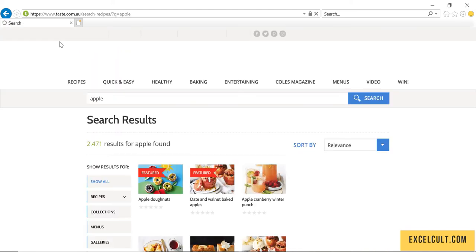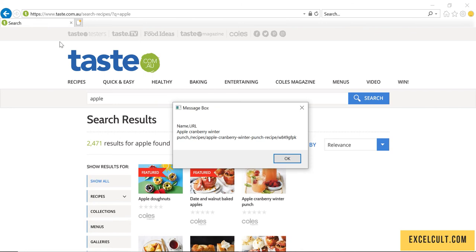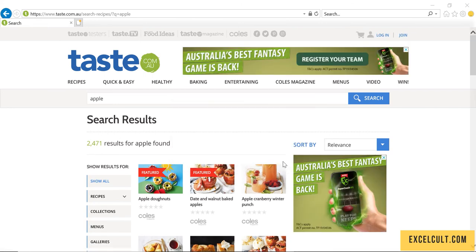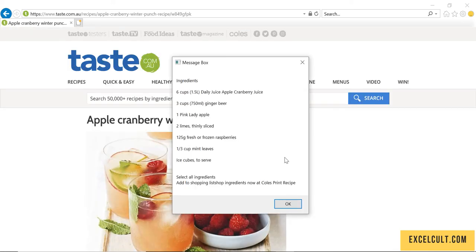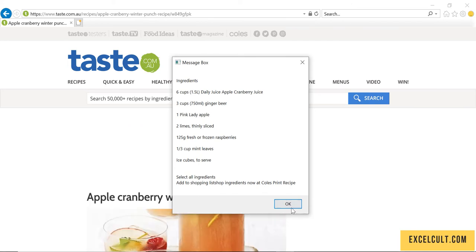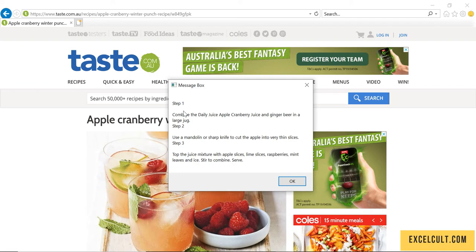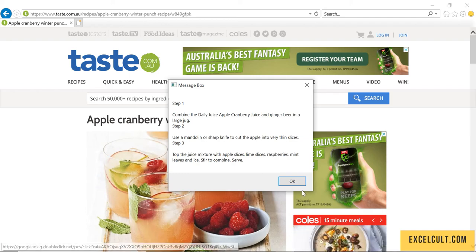It is searching for the apple. Then because it has got the search results, it has tried to fetch the first item in the list. It will try to navigate to that particular flow. Here we have got the ingredients, and then we have got the step 1, step 2, step 3.